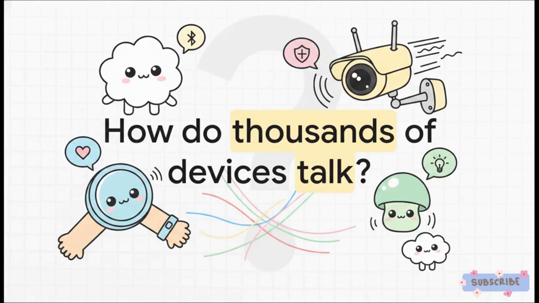Okay, let's dive into this. Picture a state-of-the-art smart hospital. On just one floor, you've got Bluetooth heart rate monitors strapped to patients, Wi-Fi security cameras scanning the hallways, and low-power Zigbee motion sensors controlling the lights. These devices are speaking completely different languages, operating on entirely different network protocols, and generating data at wildly different speeds. It is an absolute cacophony of digital noise.